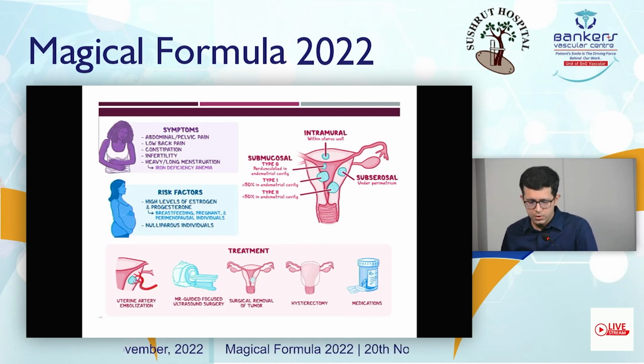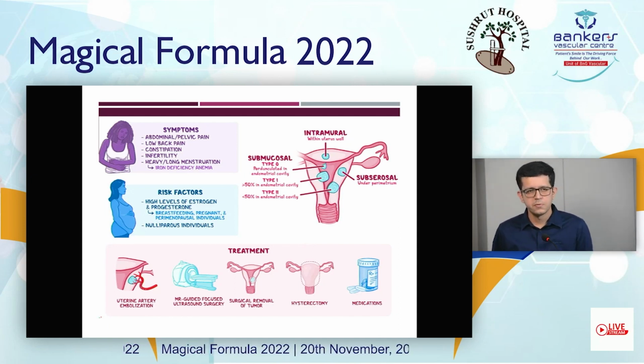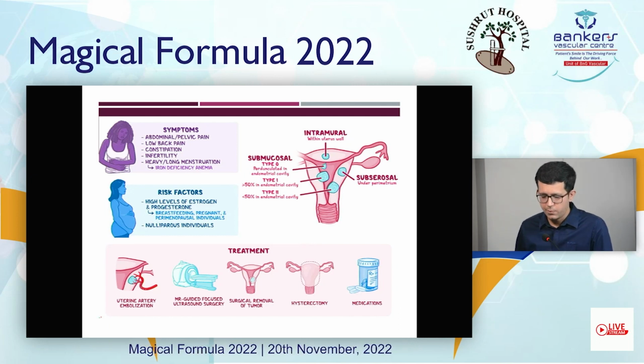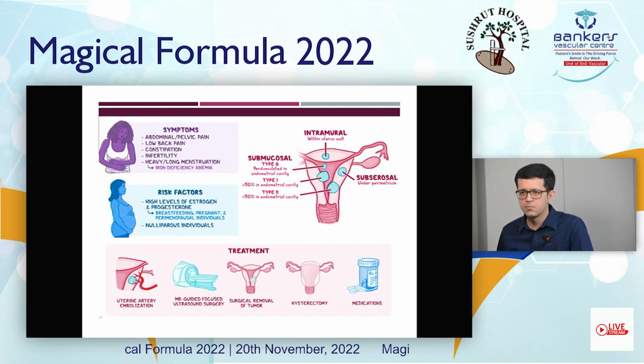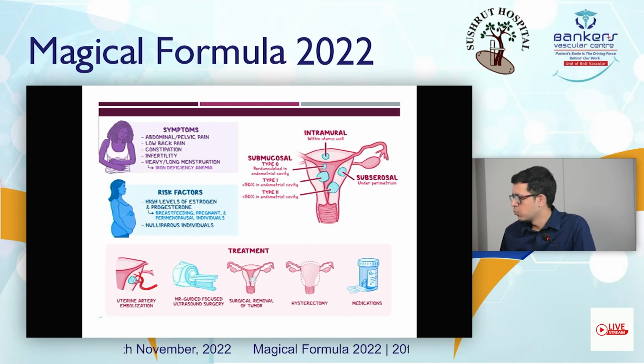So what are the treatment modalities? Non-surgical treatment modalities include uterine artery embolization. The second one is MR-guided focused ultrasound surgery. The surgical treatments include surgical removal of the tumor, that is myomectomy, and the other treatment is hysterectomy, that is surgical removal of the whole of the uterus.